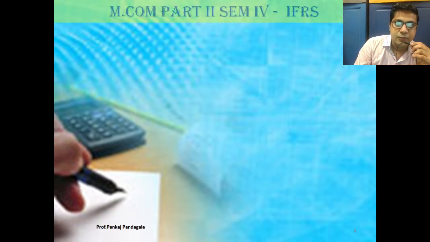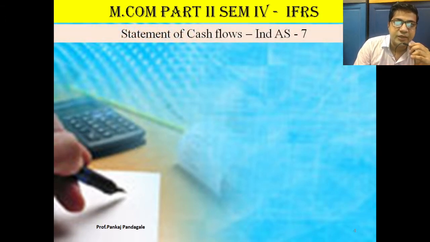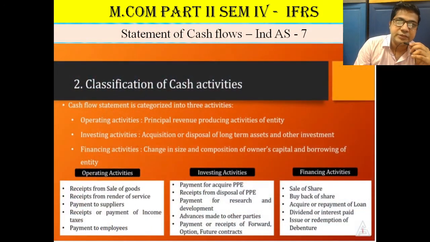Then whenever we talk about the statement of cash flow, Ind AS 7, the cash flow statement is again divided into three categories. We already discussed operating, investing, and financing. Whenever we talk about the operating activities, it is business activities. In the business we are doing, we have to sell the goods, we are rendering the services, we have to give the payment to the suppliers, then we have to pay the taxes, we have to receive the taxes, sometimes we have to pay the employees. These are the examples of the operating activities.